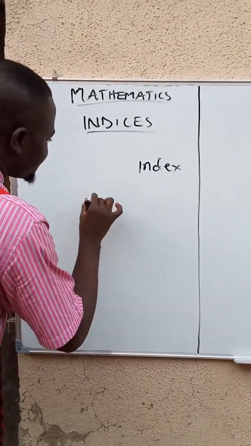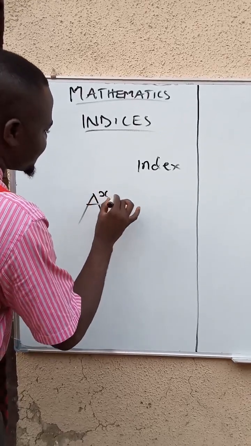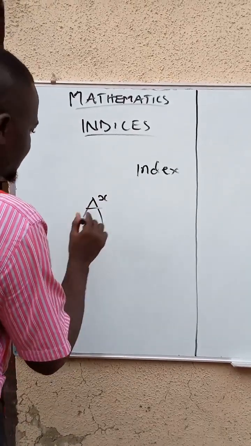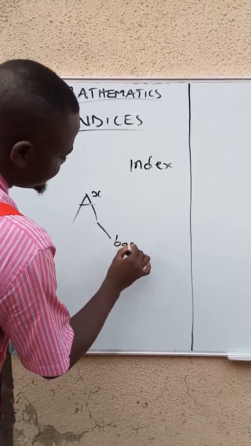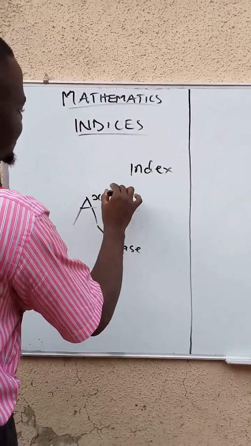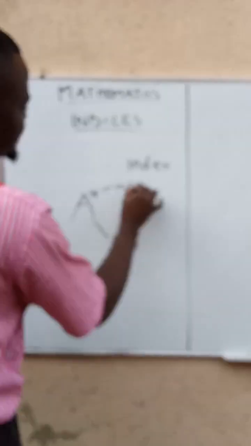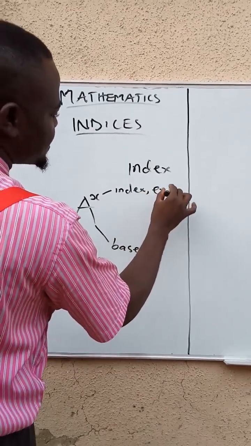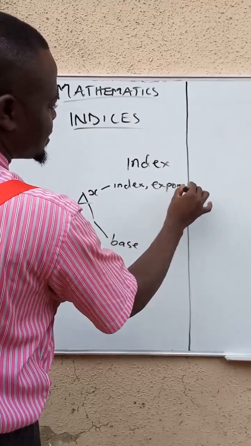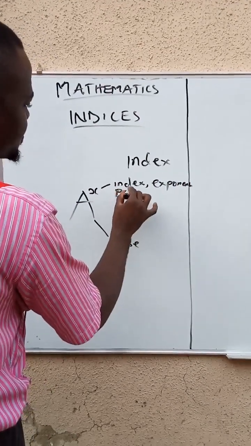For example, we have a raised to the power of x. The number itself is called the base. This is the index. It can also be called exponent or power.